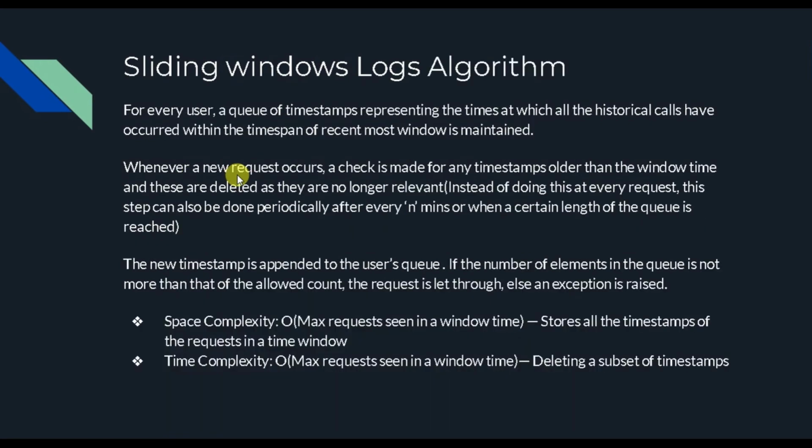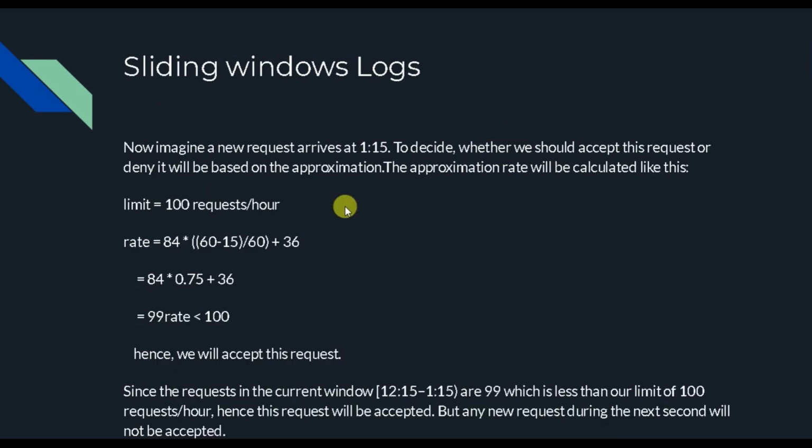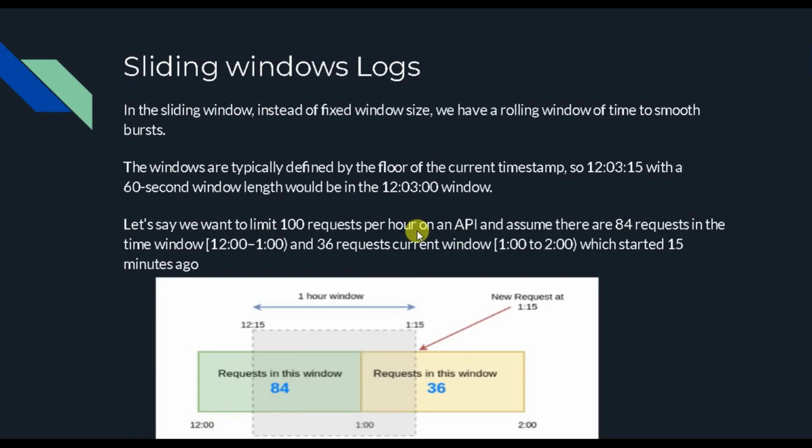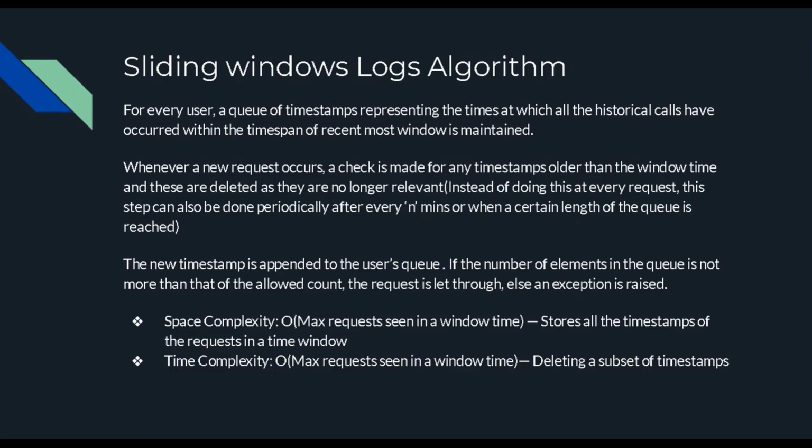Let's start by looking at this: for every user, a queue of timestamps at which all the requests occurred is maintained. Please try to focus on this: for every user, a queue of timestamps is maintained against a key ID. Whenever a new request occurs, a check is made of the timestamps, and windows are deleted as they are no longer relevant, which I was telling you.